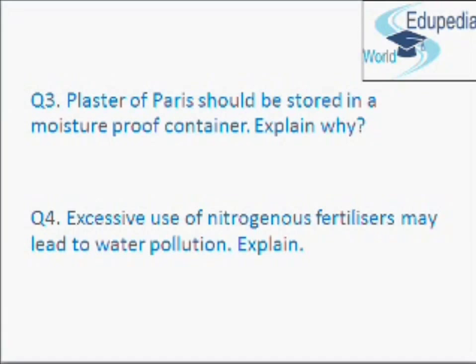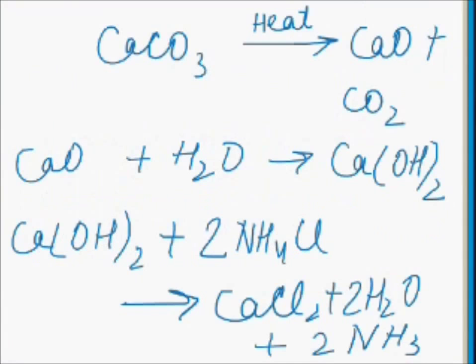The next question, that is question number 4. Excessive use of nitrogenous fertilizer may lead to water pollution. Explain. Solution is, the nitrogenous fertilizer such as ammonium sulfate undergoes hydrolysis under the acidic condition of the soil to form sulfuric acid and ammonium hydroxide. As a result, the acidity of soil and water above the soil decreases. Both H2SO4 and NH4OH are not desirable in water, and the chemical reaction which occurs is like this: